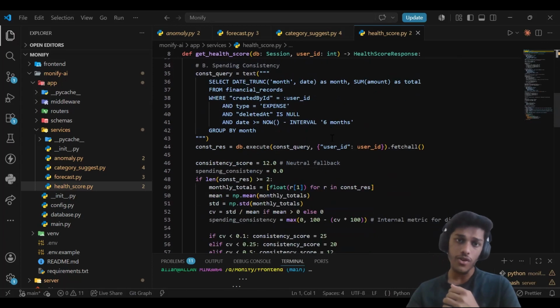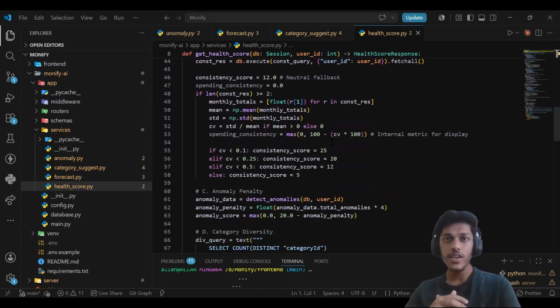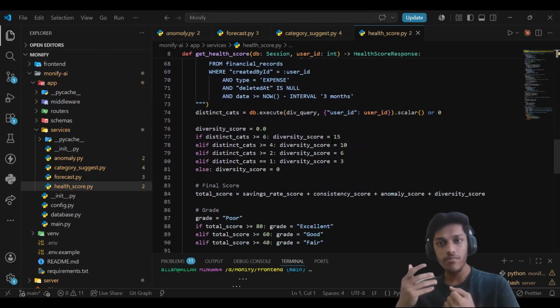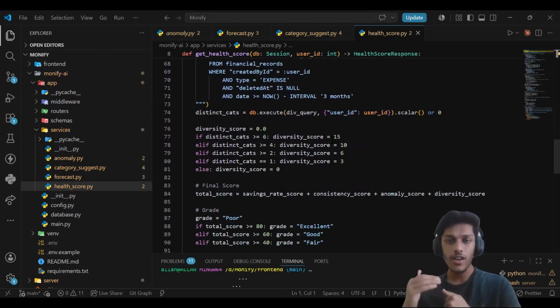For the spending consistency, if you have a lot of variation in your spending, you will get a lower score, and if you don't have much variation, you will have a higher score. And the greater the number of anomalies detected, the lower the score you will get, and vice versa.